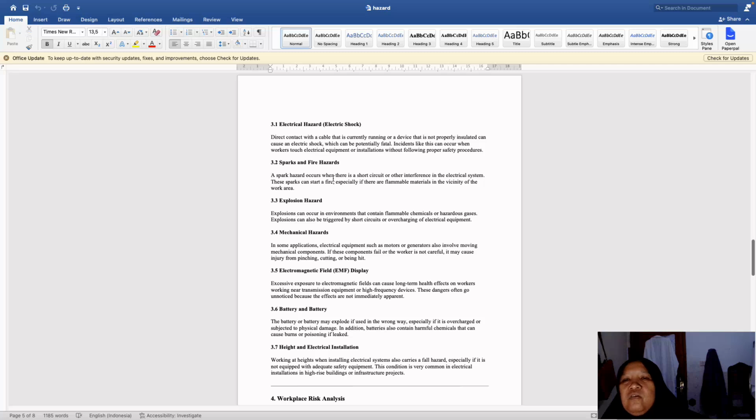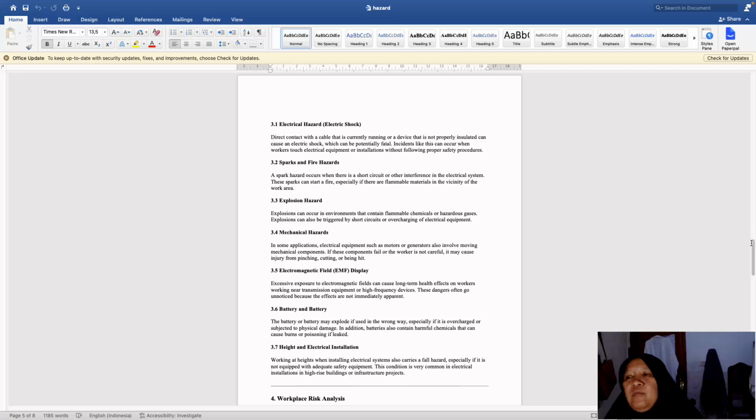And then sparks and fire hazard. A spark hazard occurs when there is a short circuit or other interference in the electrical system. This spark can start a fire, especially if there are flammable materials in the vicinity of the work area. And then explosion hazard. Explosions can occur in environments that contain flammable chemicals or hazardous gases. Explosion can also be triggered by a short circuit or overcharging of electrical equipment.